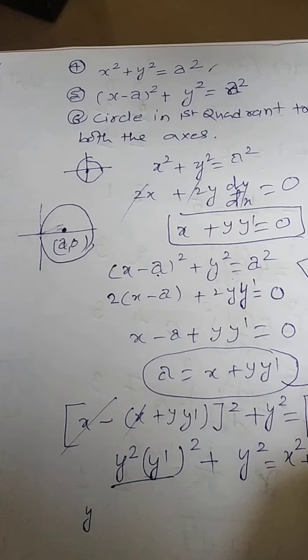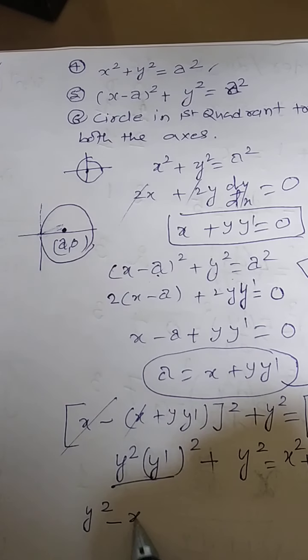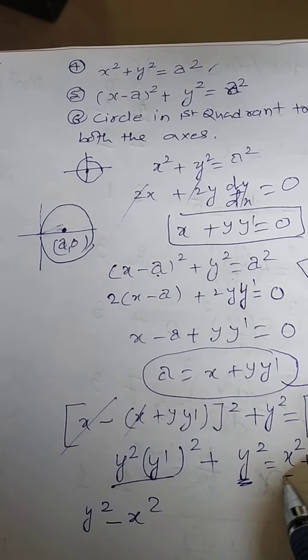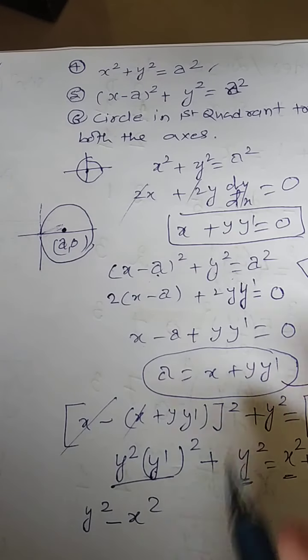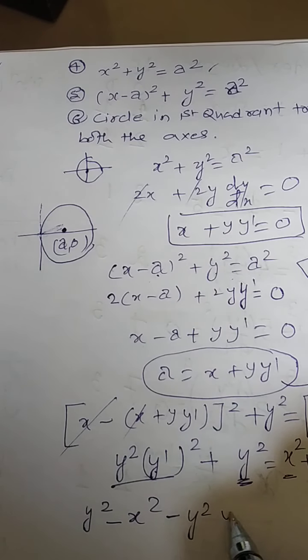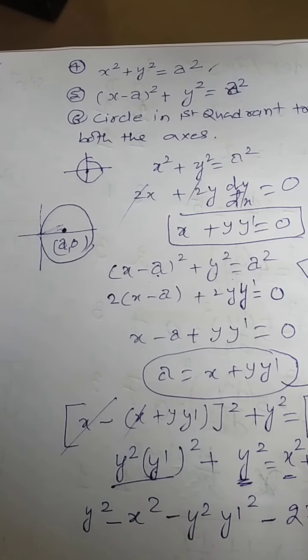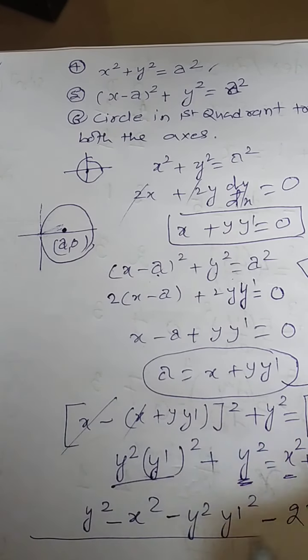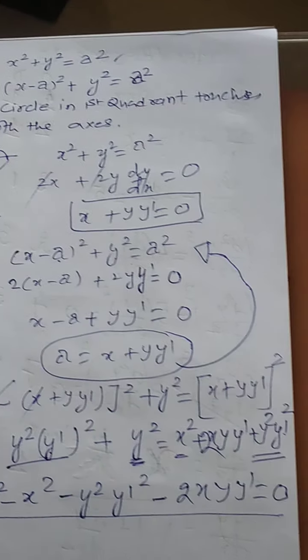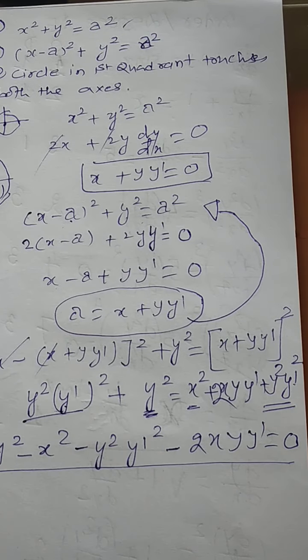If suppose everything you are bringing on the left hand side, it will be y square, this is y square, this is x square shifted. If this is coming on this side, it will be minus y square y dash the whole square and minus 2xy y dash will be equal to 0. This is nothing but the differential equation.